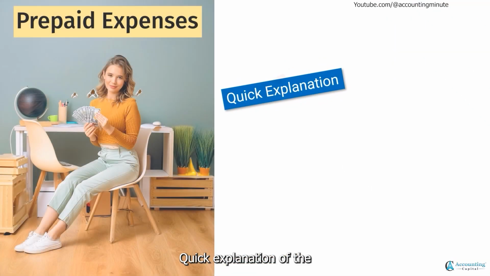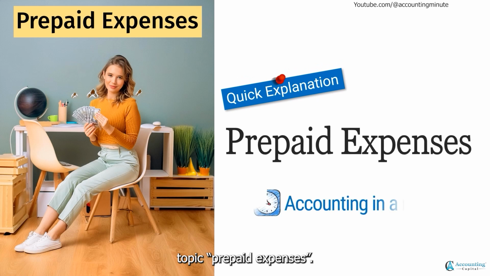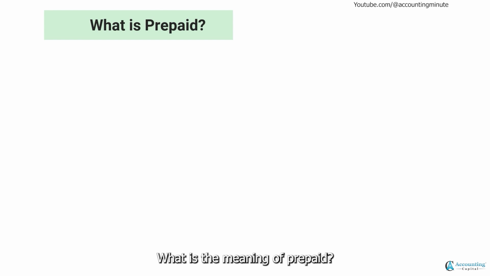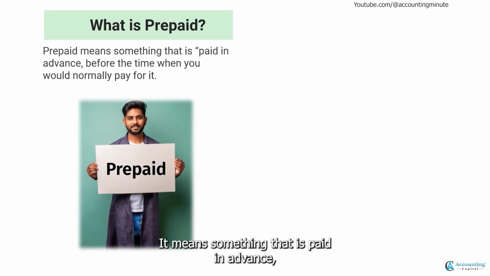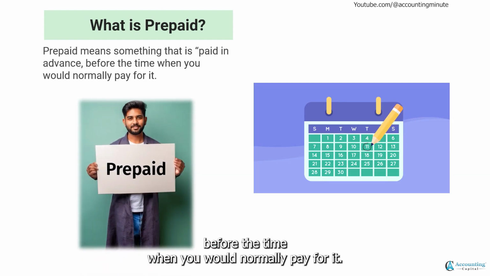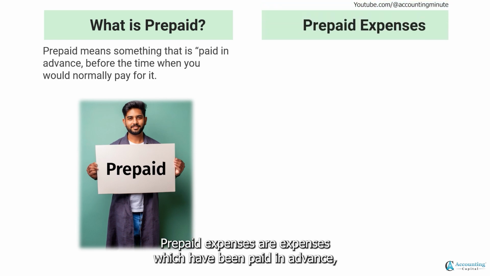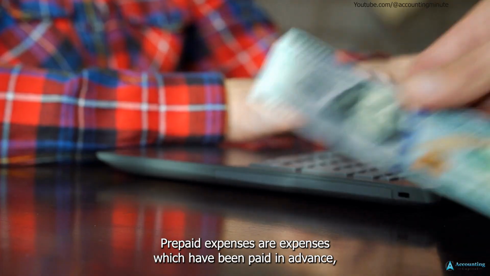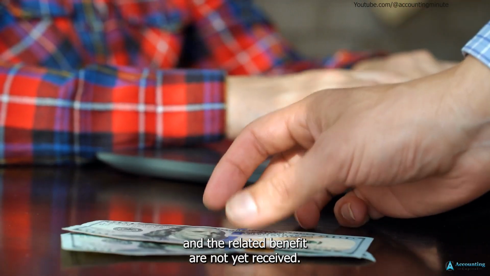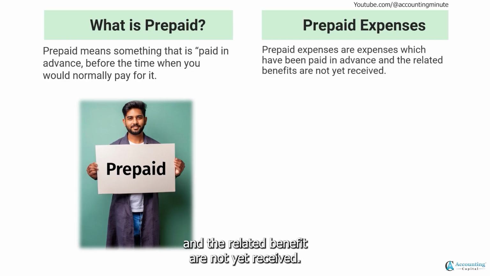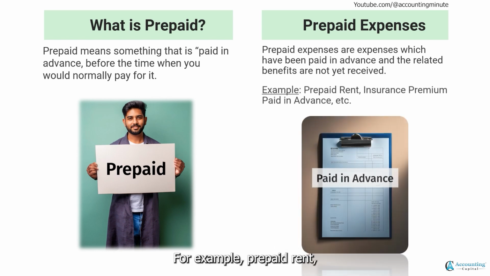Quick explanation of the topic, prepaid expenses. What is the meaning of prepaid? It means something that is paid in advance, before the time when you would normally pay for it. Prepaid expenses are expenses which have been paid in advance and the related benefits are not yet received. For example, prepaid rent, insurance premium paid in advance, and more.